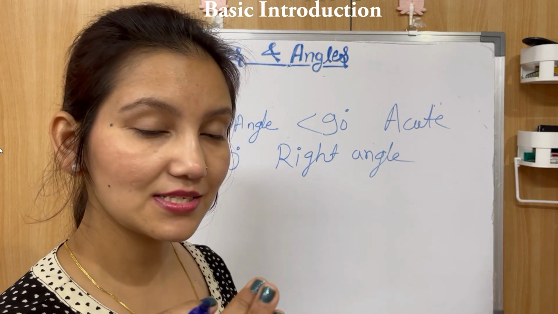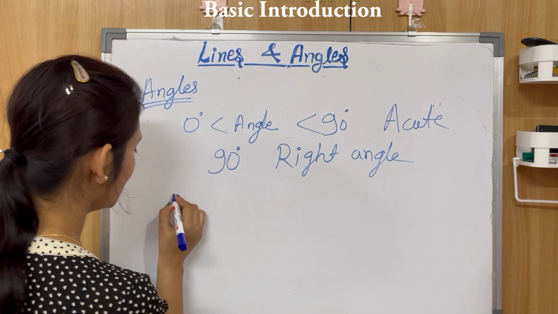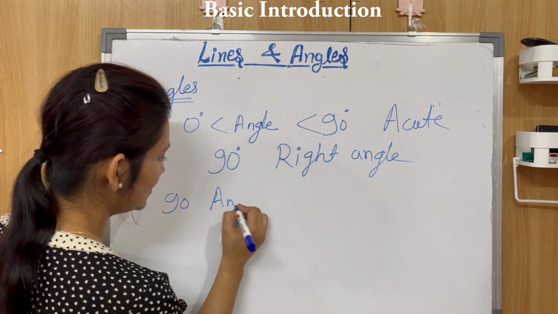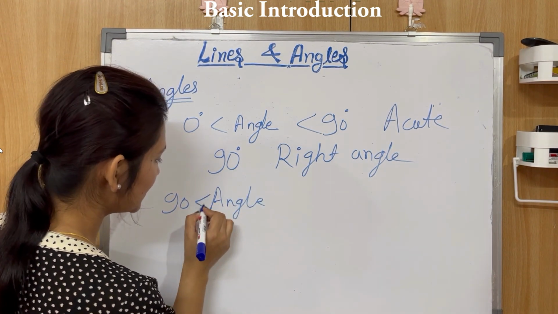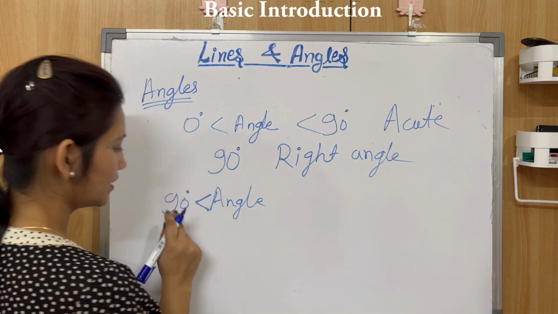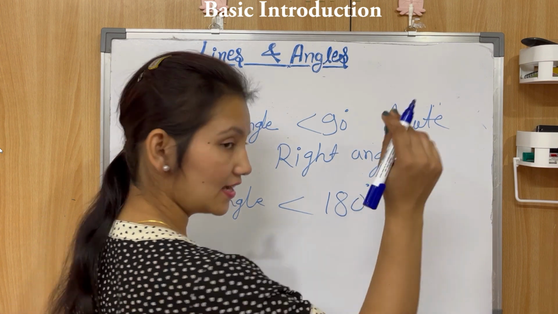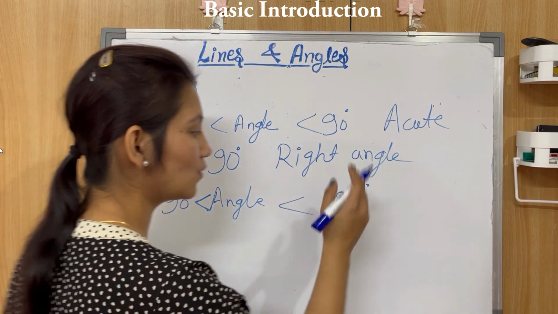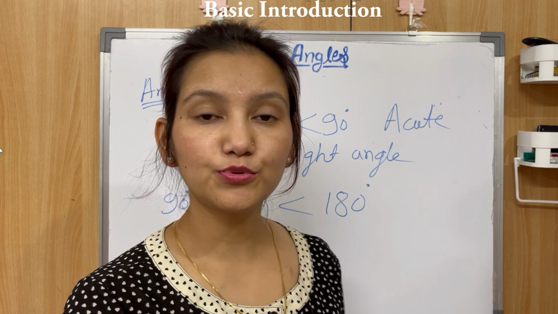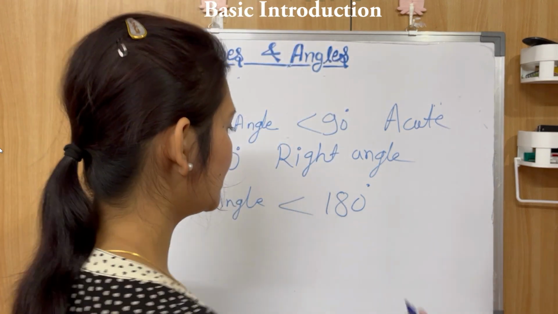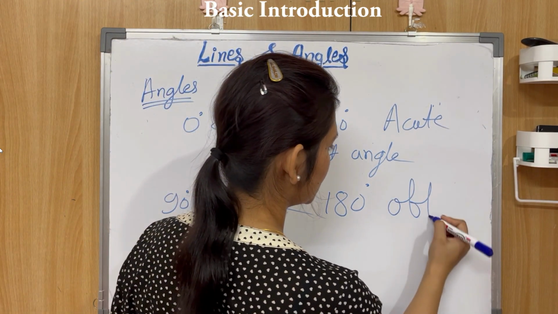if it is somewhere between 90 degree and 180 degree, meaning the angle is greater than 90 degree but less than 180 degree, then it is an obtuse angle. Okay, then it is an obtuse angle, right?